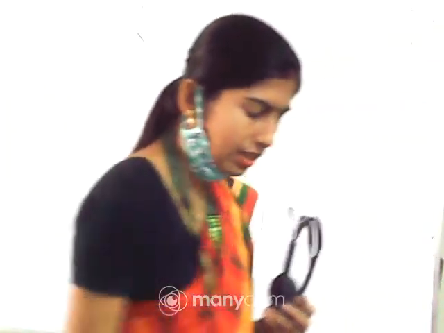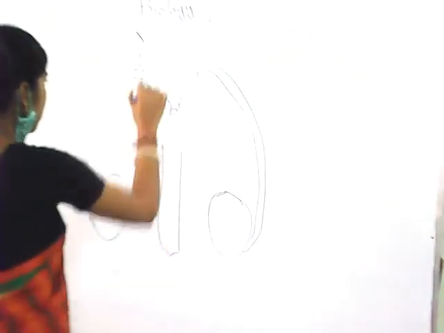If you want, you can check it from the book also. Okay, so just check that.